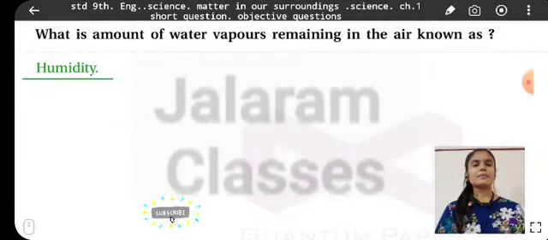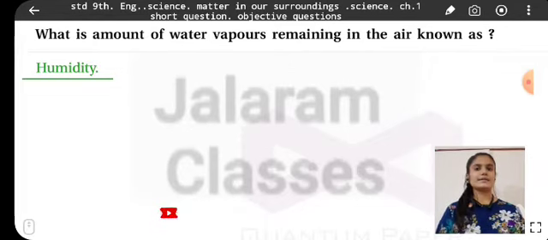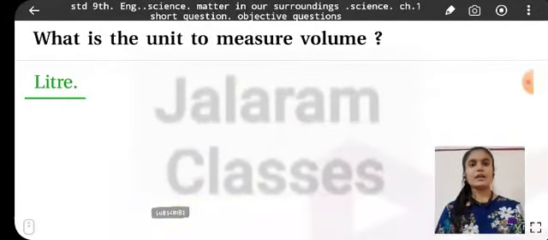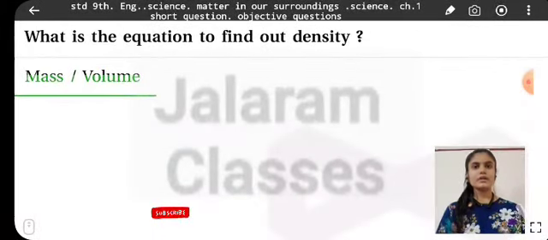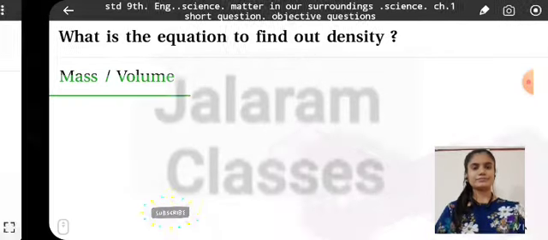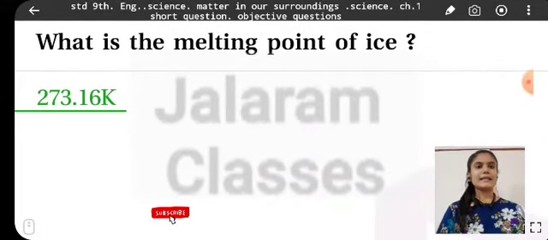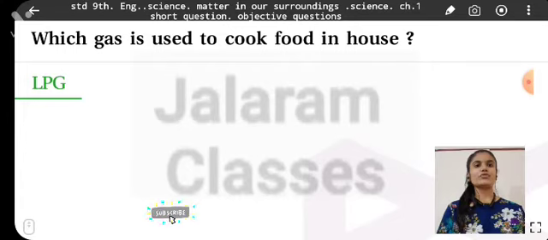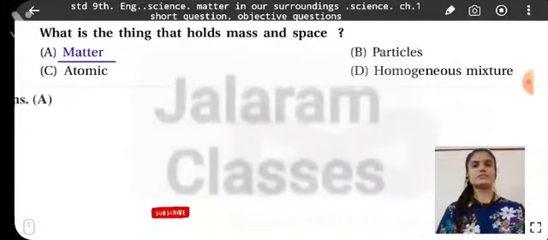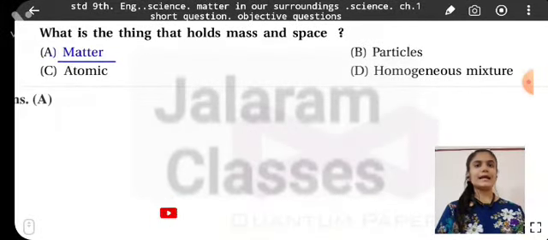What is the amount of water vapor remaining in the air known as? Humidity. What is the unit to measure volume? Liter. What is the equation to find out density? Mass upon volume. What is the melting point of ice? 273.16 Kelvin. Which gas is used to cook food in houses? LPG. What is the thing that holds mass and space? Matter.